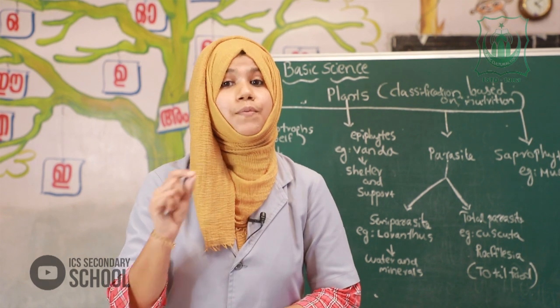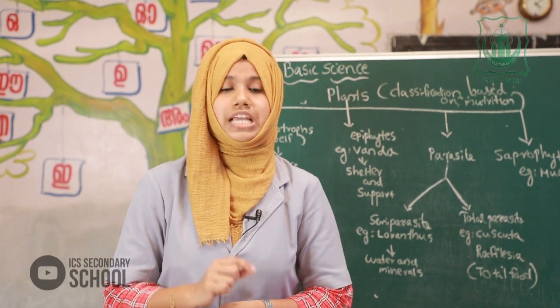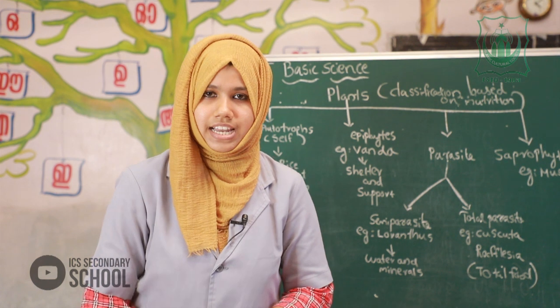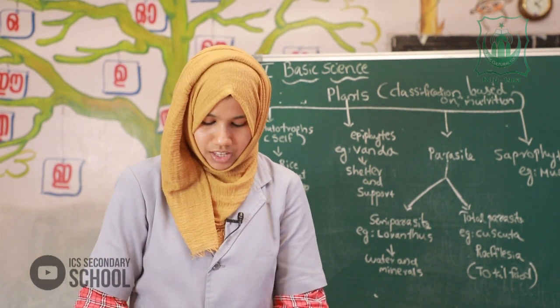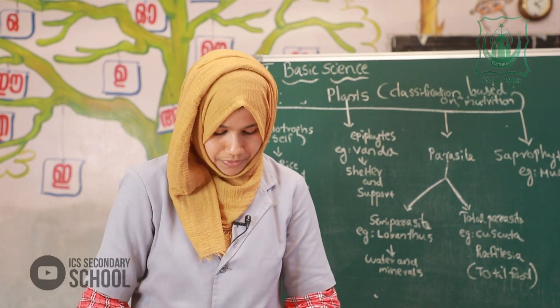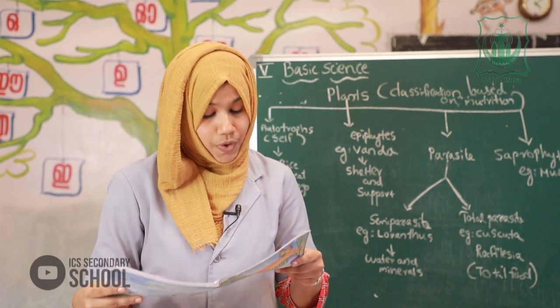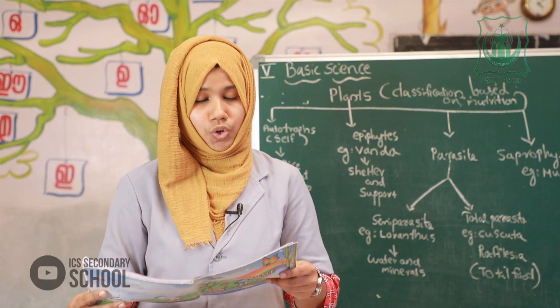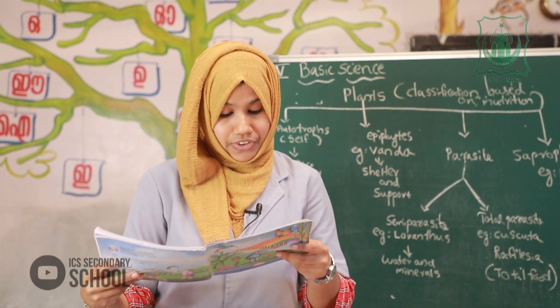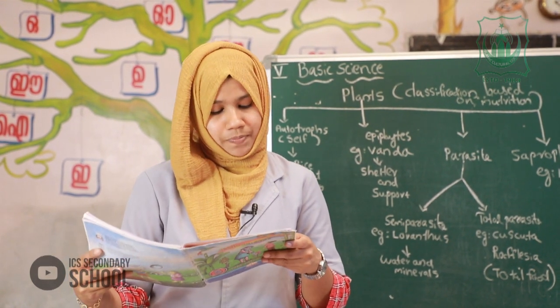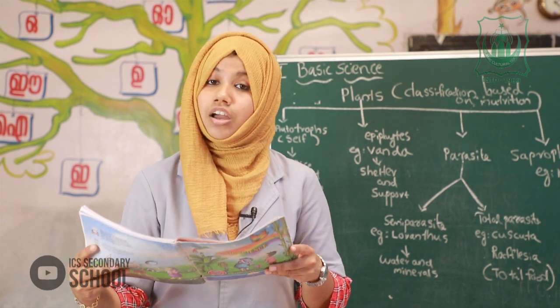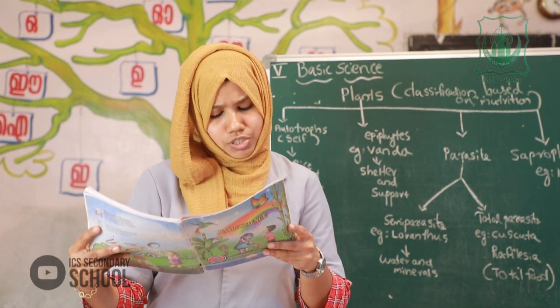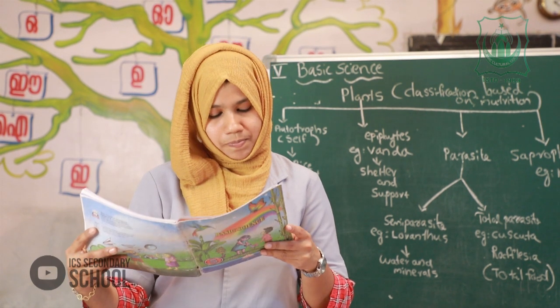Before that, I will read a diary note by a student named Safia. All of you listen, okay? Are you ready? So, I will read that diary. Today, we went on a study tour from school. The orchidarium attracted me the most. An orchidarium is a garden where orchid varieties are grown. How beautiful are the orchid flowers!